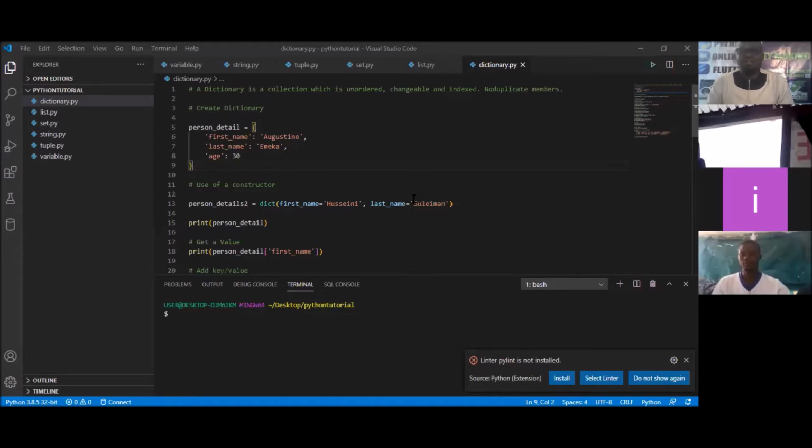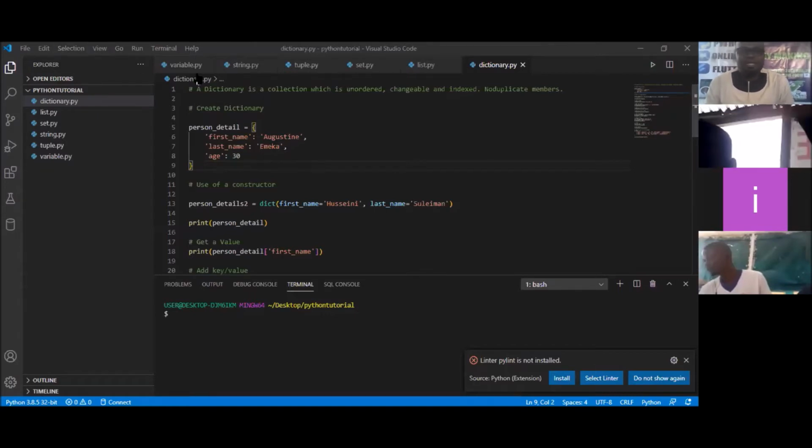Today we are going to be looking at conditional statements. We're going to be looking at the if statement, the if-else statement, the elif statement. We're going to be looking at the logical operators as well as the comparison operators. That's what we're going to be looking at today.